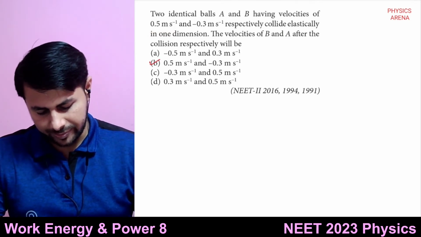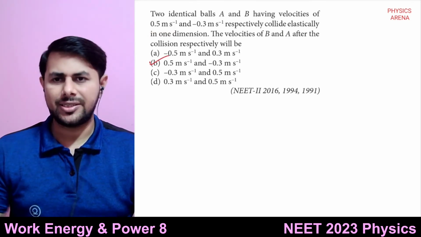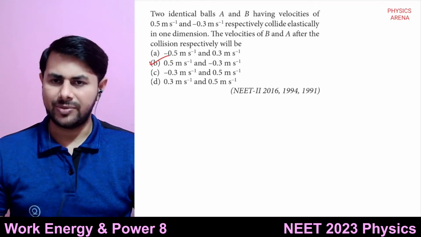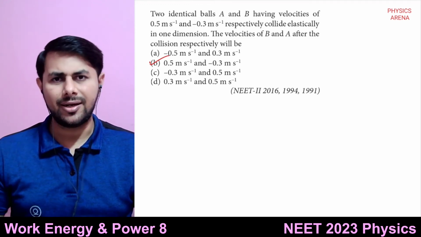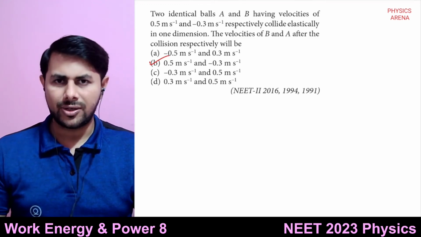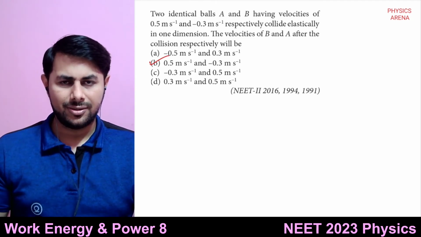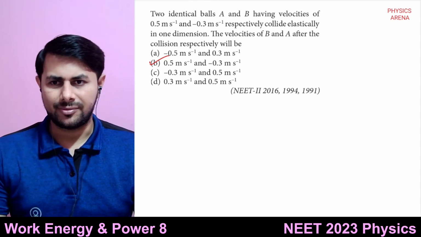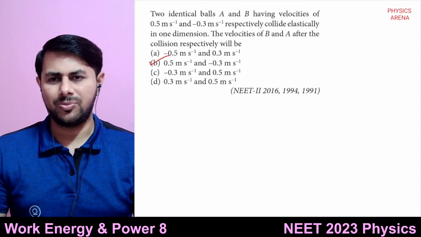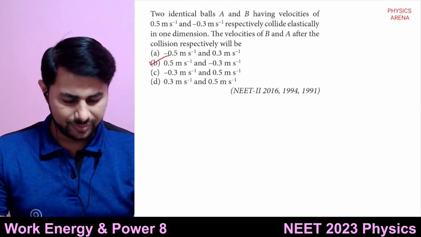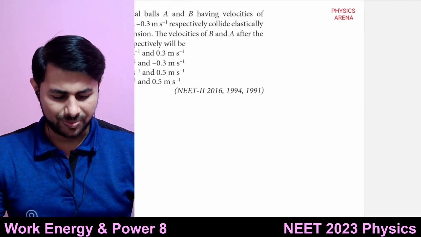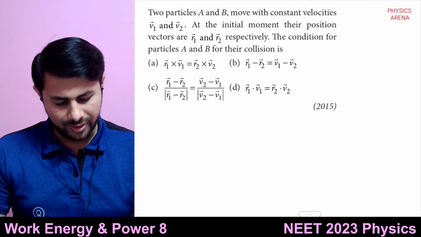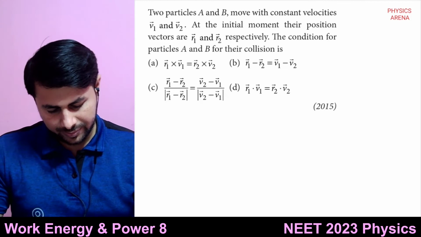So option B. We just have to remember that when two identical masses collide elastically, their velocities get exchanged. Then it is very simple. Otherwise, if you use the formula and solve, it will take a lot of time. All right, let's see the next question.